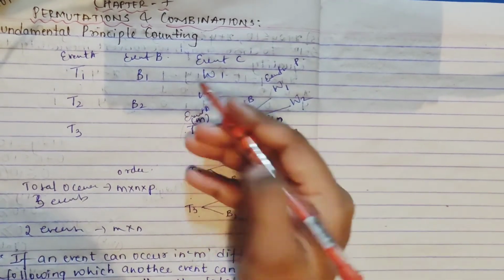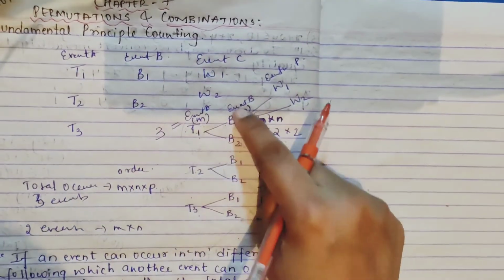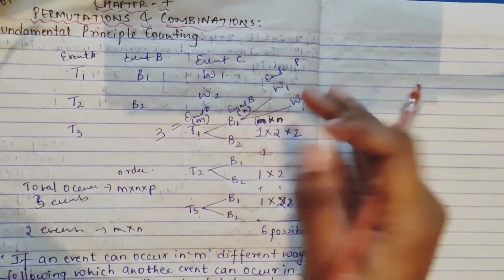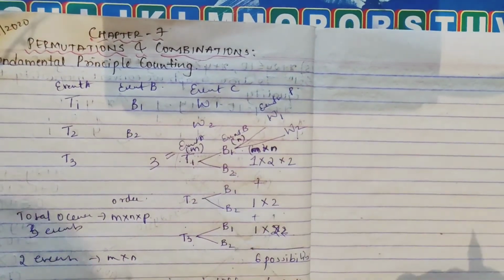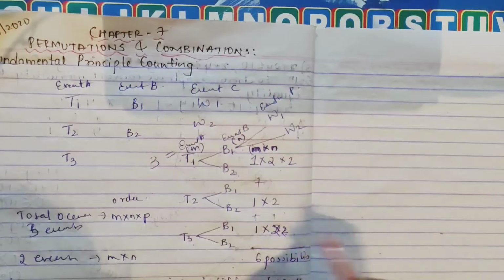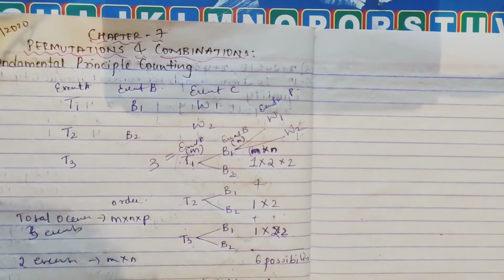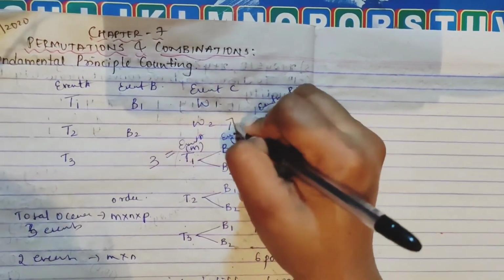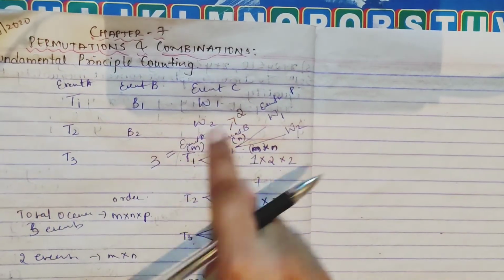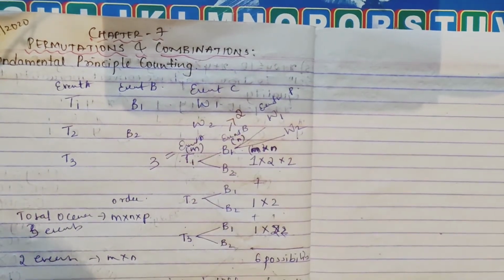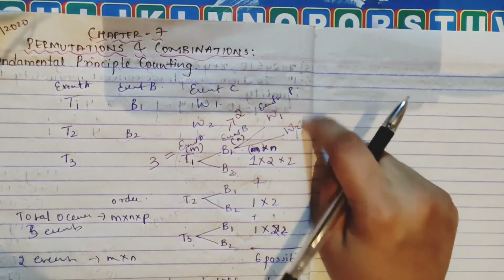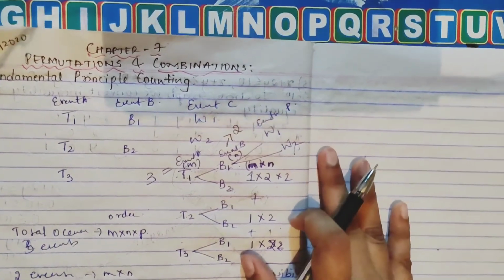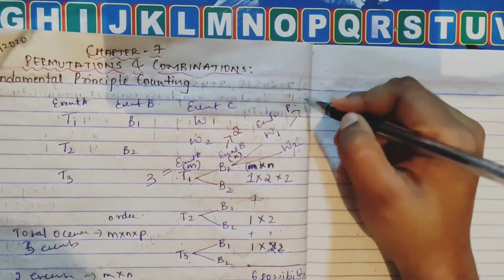And event B, there are how many belts? 2, so you can wear it in 2 ways. Watches also, in how many ways? 2 ways you could have done, right? This is also 2 ways.